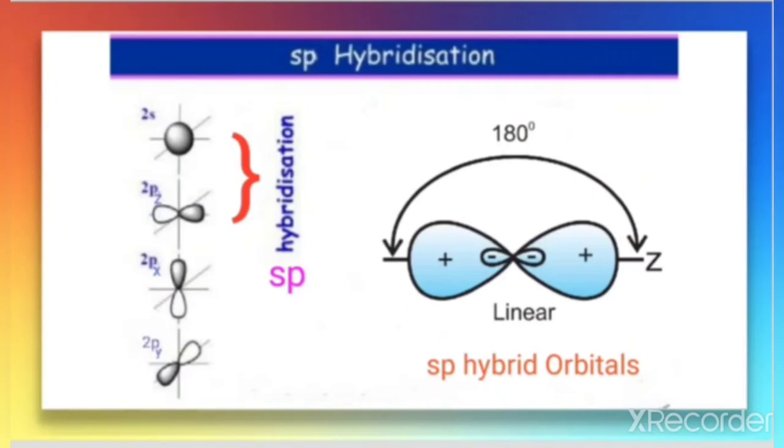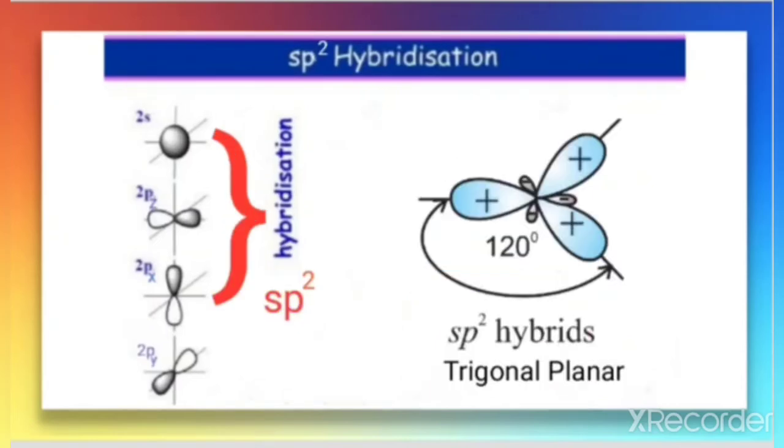In the case of sp hybridization, only one s and one p are combining. When one s and two p orbitals undergo intermixing, or combine, it gives rise to sp2 hybridization. Look at the representation here.